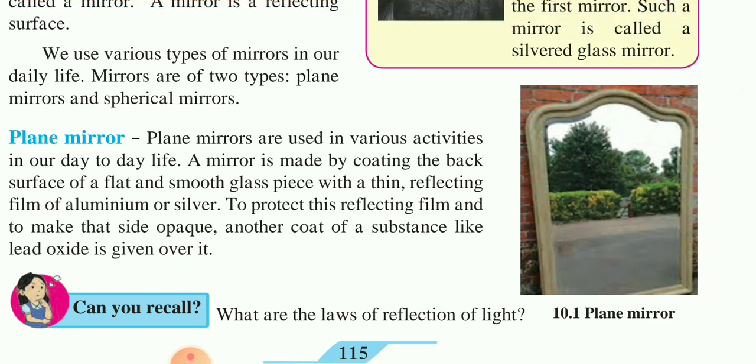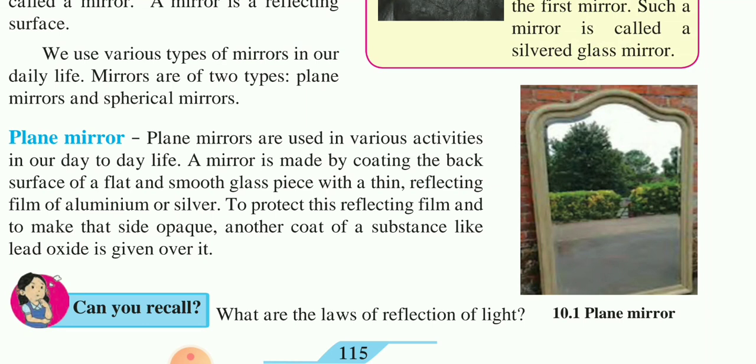On one side of the piece of glass, a thin film of aluminium or silver is painted, so that one side is made reflecting. A shiny metal is used to paint the other side. Otherwise the piece of glass is a transparent substance, correct? So it is made reflecting by a paint.